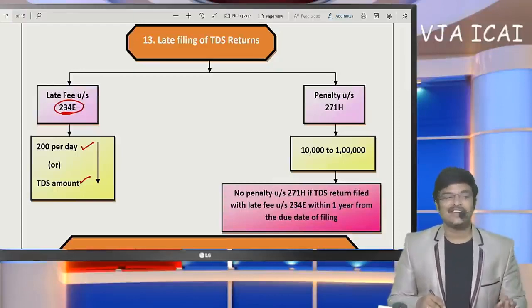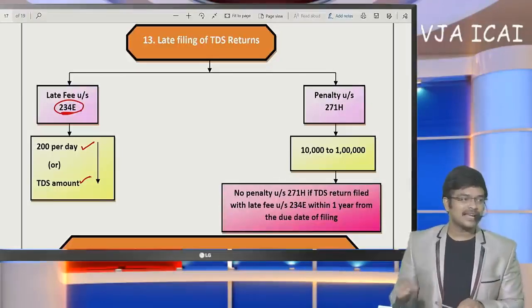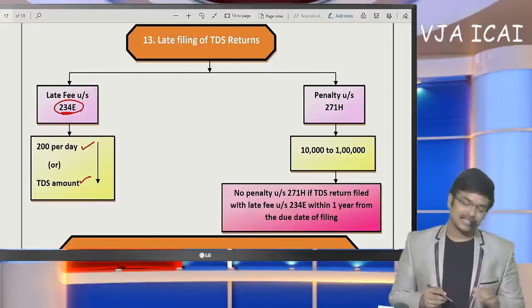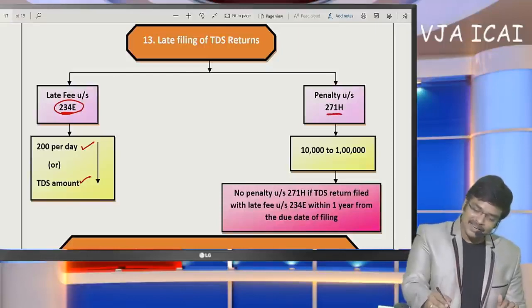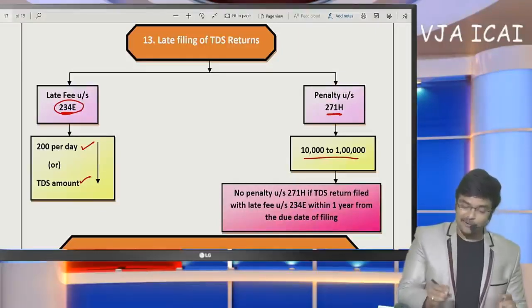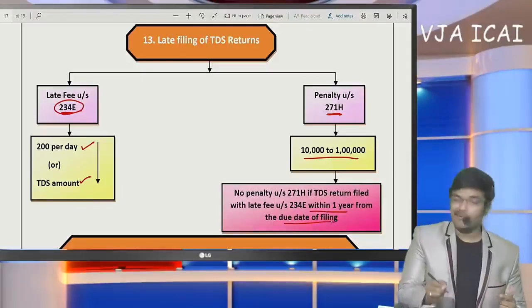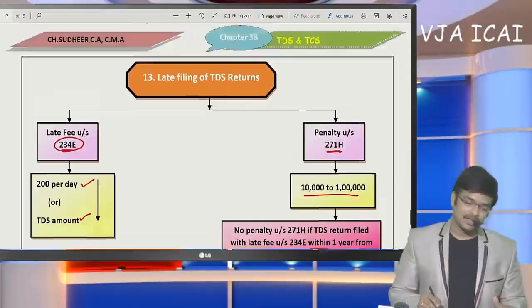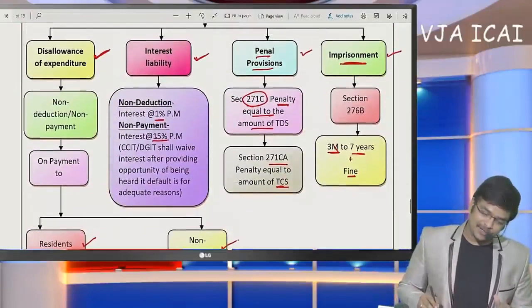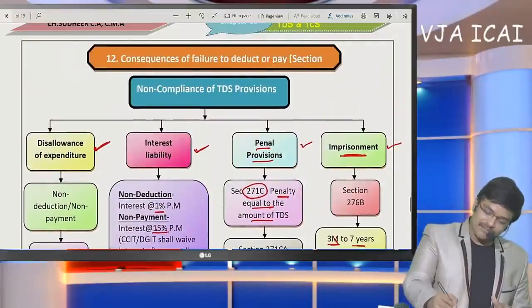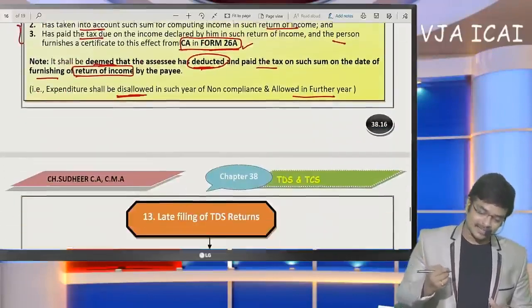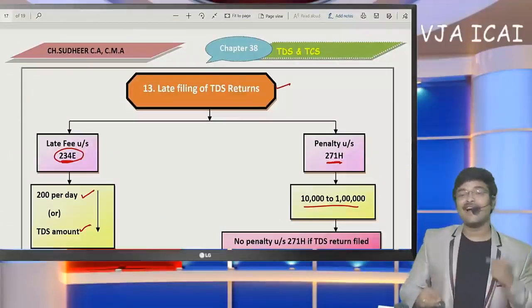Sir, fee is different from penalty. Once again I am going to specify that fee is different from penalty. Both were different from each other. Penalty under 271H, 10,000 to 1 lakh if not filed within 1 year from the due date of filing return. Sir, generally the thing I am going to specify is that this is for failure to deduct TDS. This is failure to file TDS returns.